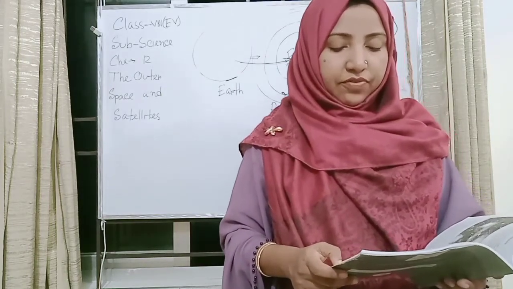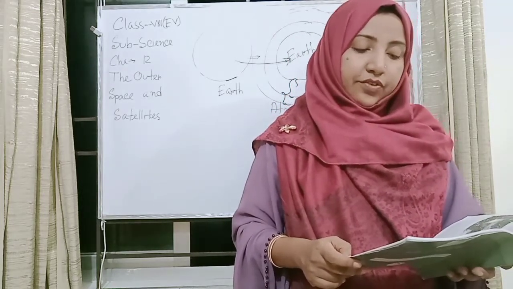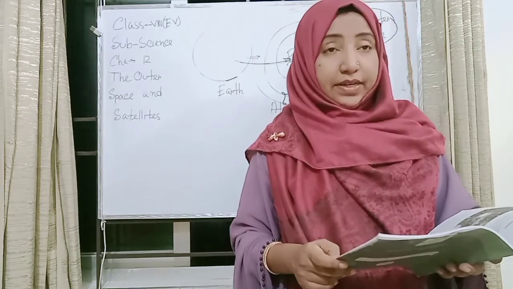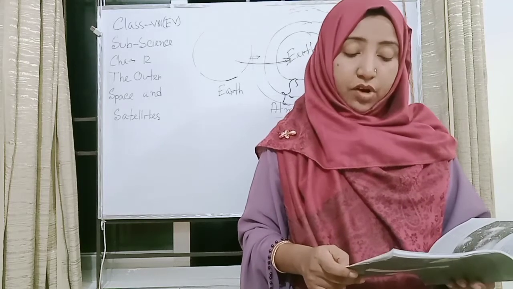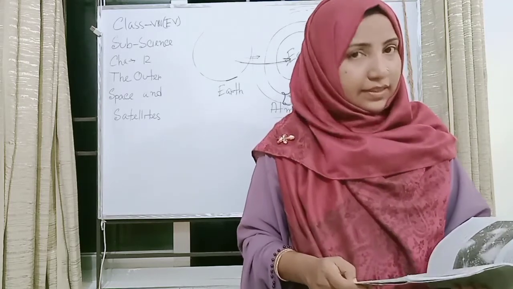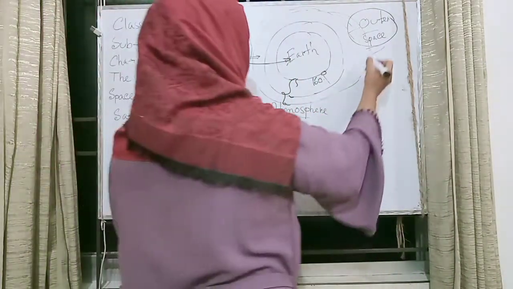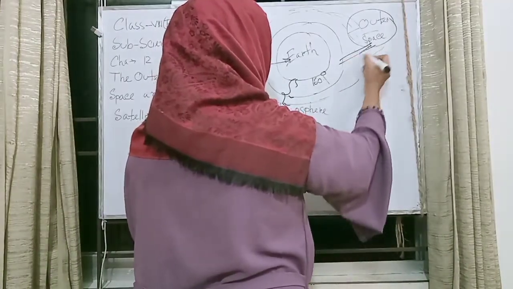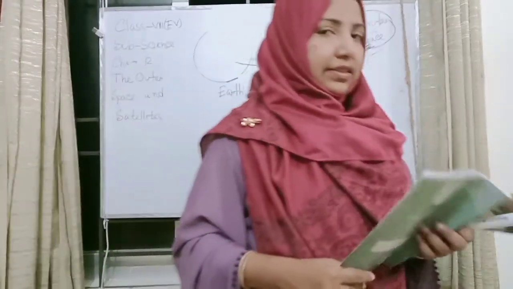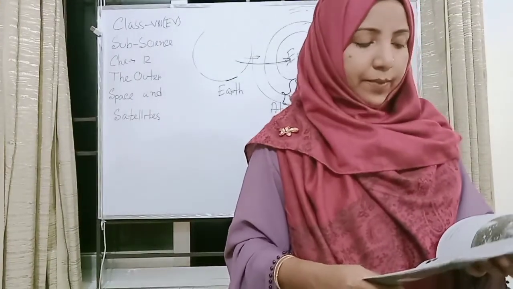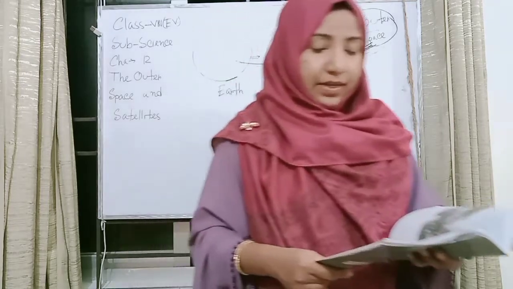Sometimes you can see a faint glowing band across the overhead sky when it is clear and dark enough. It is made up of stars too far away to be seen as separate points of light. This band is known as the Milky Way. My dear students, I have just drawn the outer space. This structure is the band-shaped structure. Another name for this band-shaped structure is the Milky Way. The Earth also stays in this Milky Way.